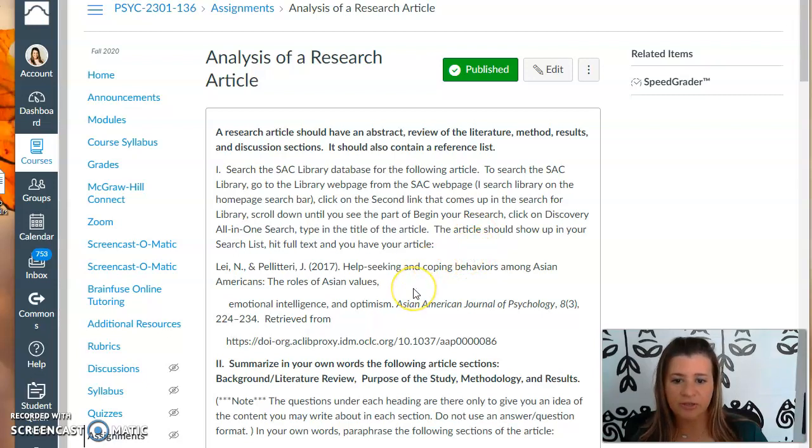So the first thing you're going to do is, all of you get the same article. Go out there and get Help Seeking and Coping Behaviors Among Asian Americans, the Roles of Asian Values. So that is specifically the article that you're going to get.